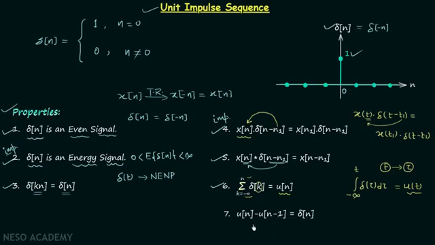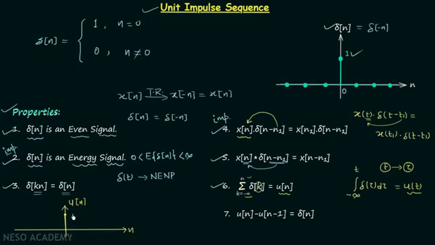This property is pretty straightforward, but still I will give you the explanation. We are having the unit step sequence u[n], and we know how its waveform will look. We will have u[n] equal to 1 when n is equal to 0. So we will draw the plot like this.